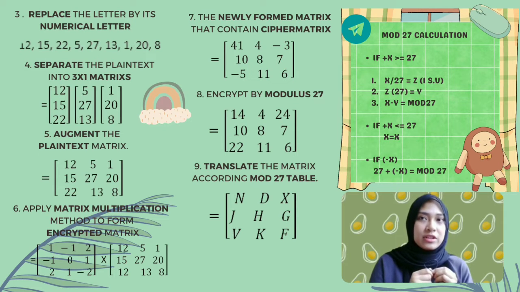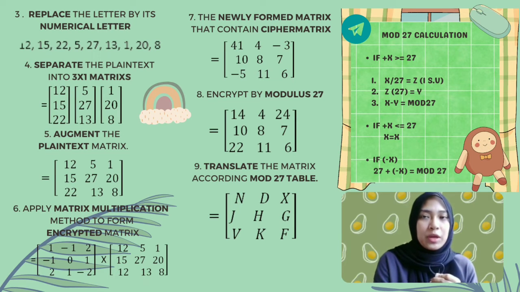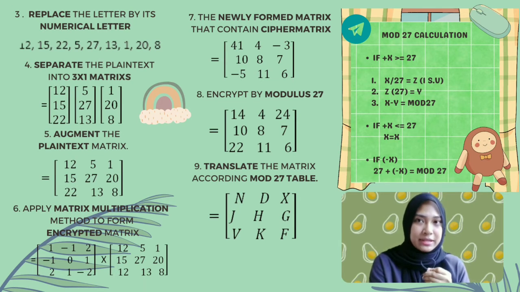For the fourth step, we separate the plain text into 3 by 1 matrices. We get 12, 15, 22 for the first matrix, 5, 27, 13 for the second, and 1, 20, 8 for the third. For the fifth step, we augment the plain text matrix. We get 12, 15, 22, 5, 27, 13, 1, 20, and 8.